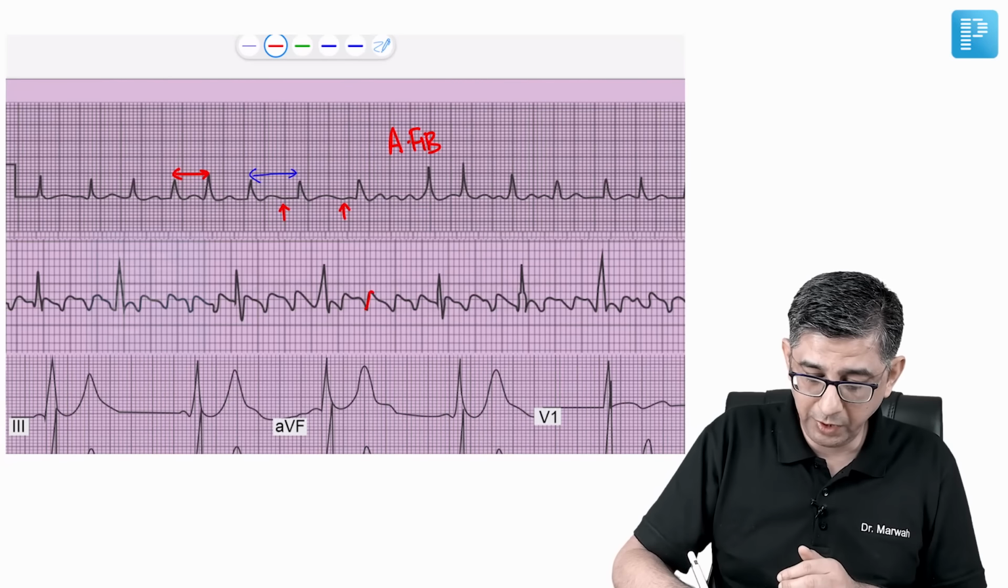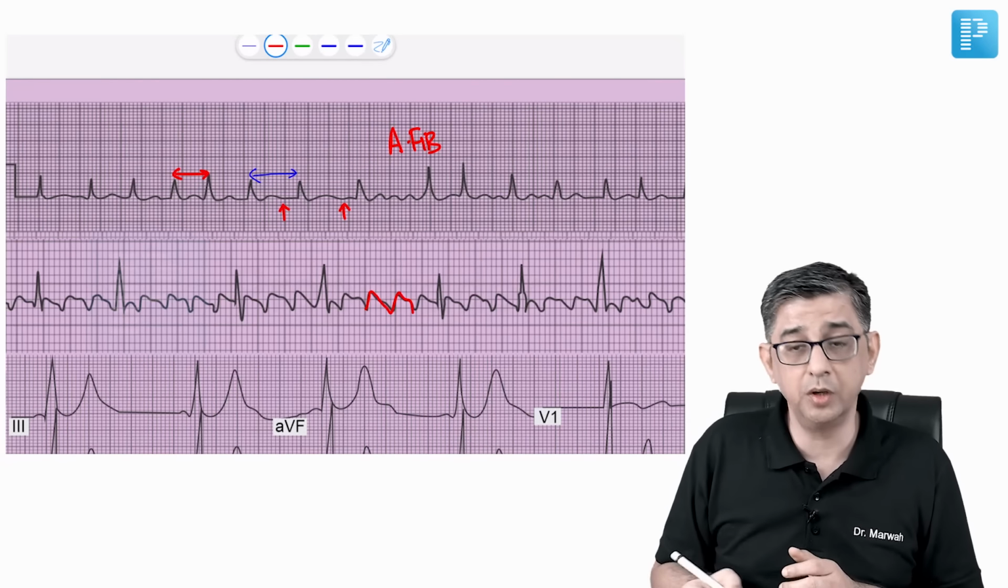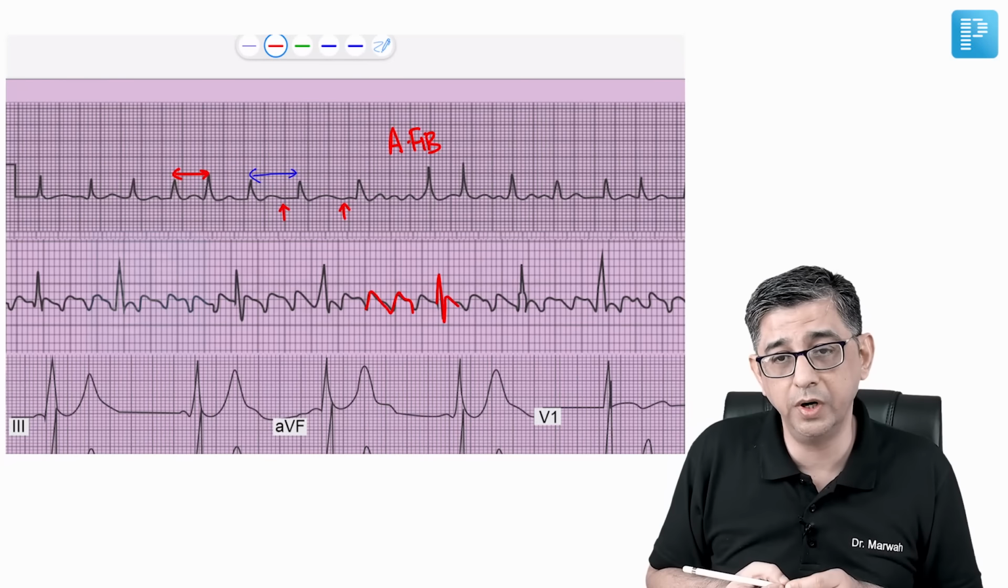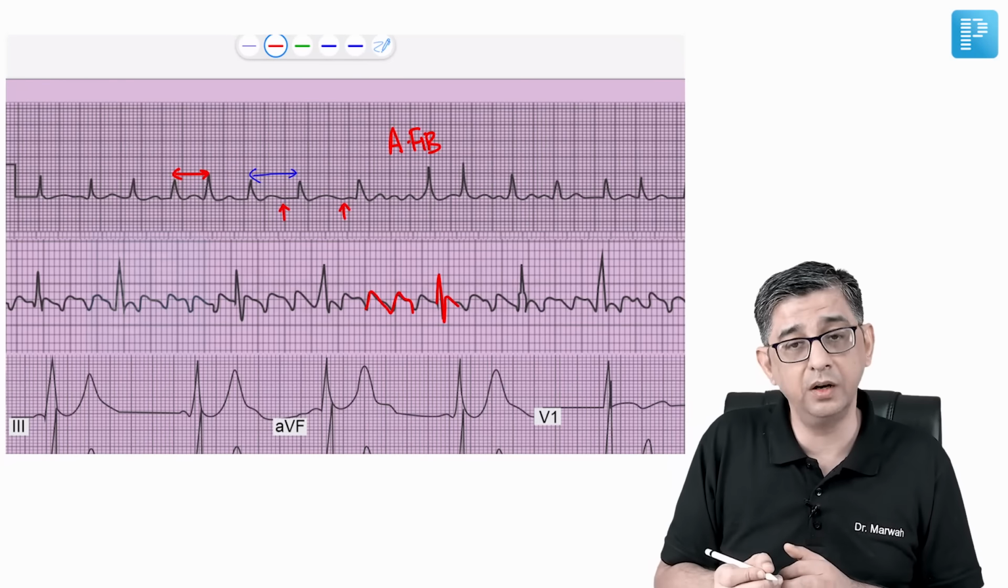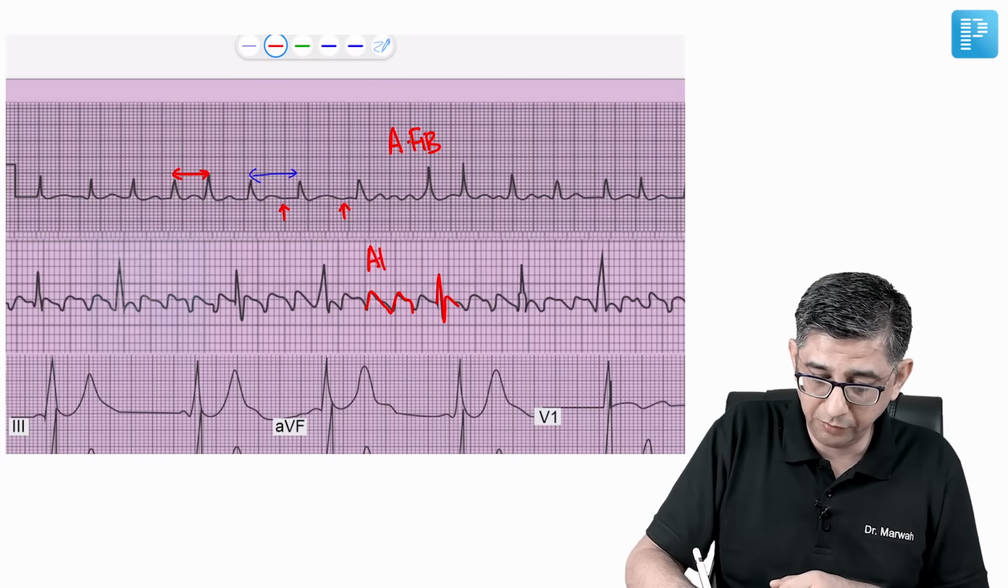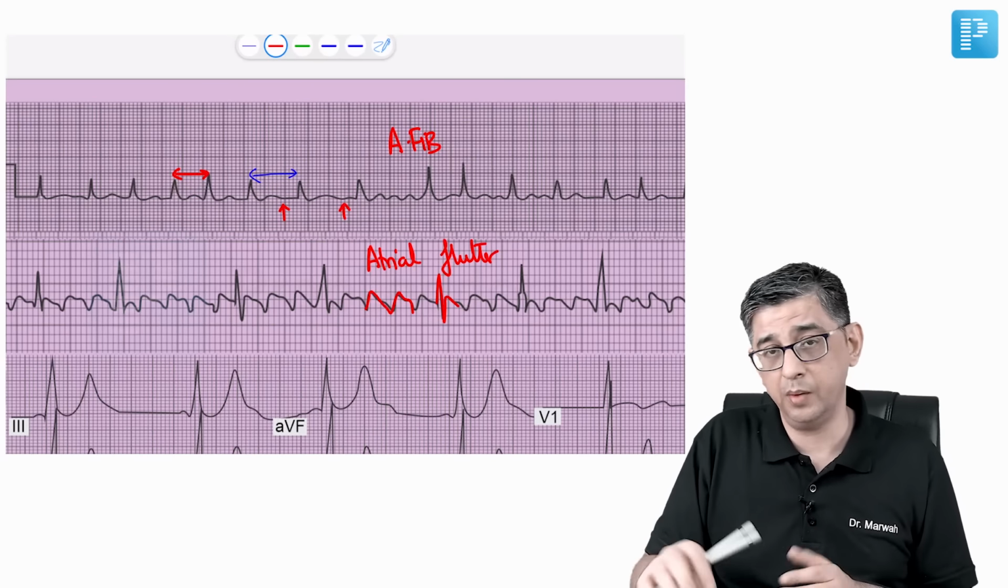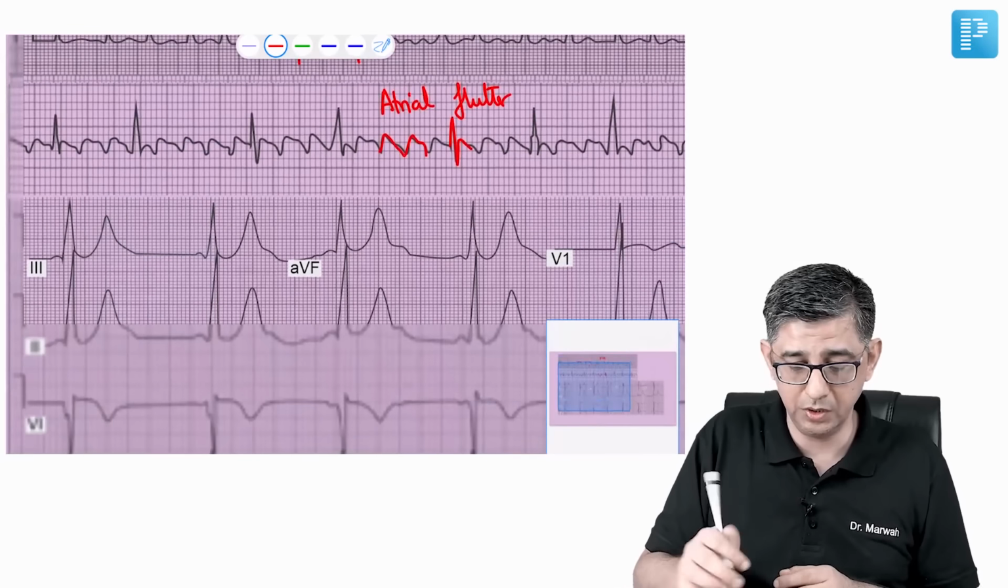But whenever you have this classical sawtooth pattern before every QRS complex, and then a subsequent T coming up and a sawtooth wave pattern, this would definitely be atrial flutter. And they have been discussed in the relevant sections in the app. I definitely would like you to go through the ECG component.